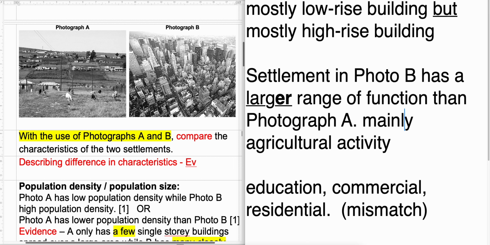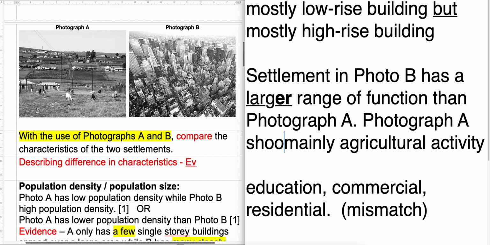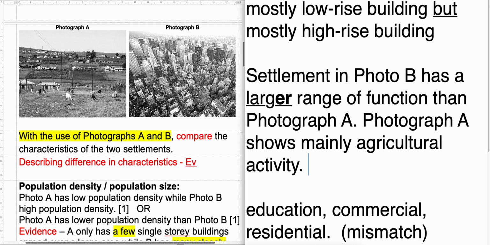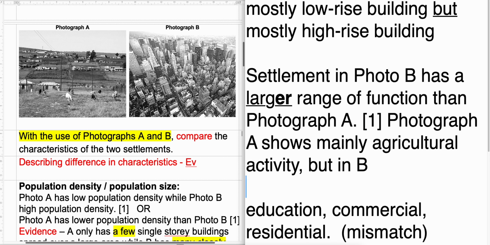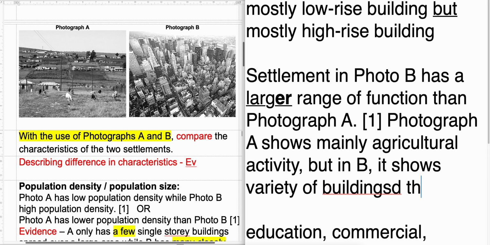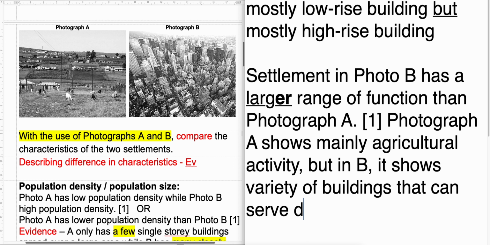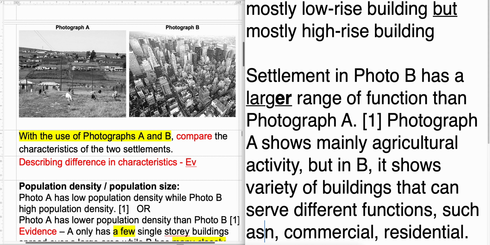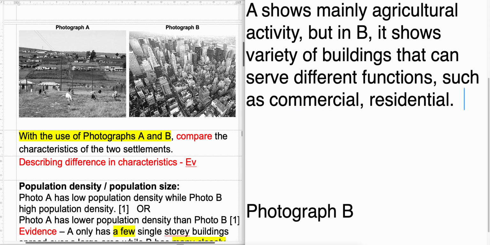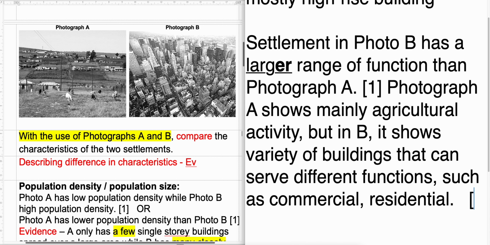Okay, so how can you do it? Photograph A shows mainly agricultural activity, but in B, okay, so this is one mark, the proper term. Then providing evidence, comparing evidence is also another mark. Photograph B shows a variety of buildings that can serve different functions, such as commercial or residential, things like that. So one mark for the range of function, and then one mark for giving me the evidence.